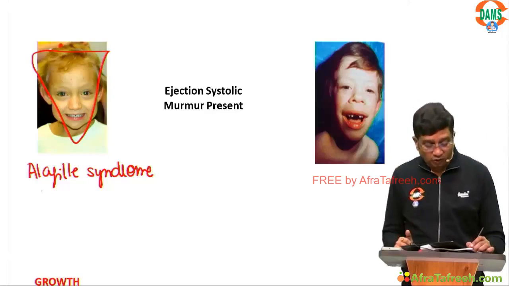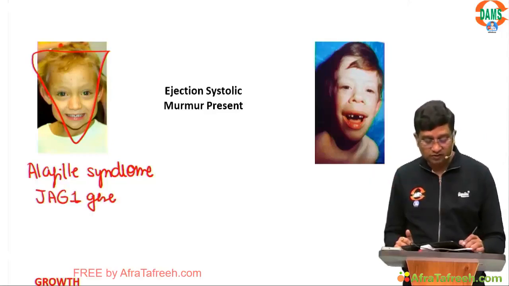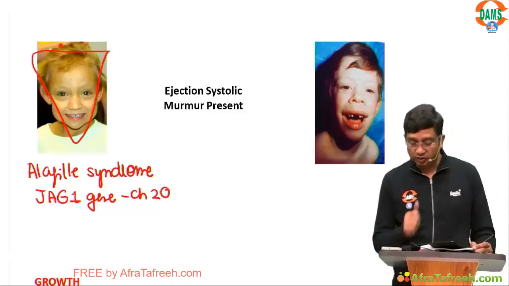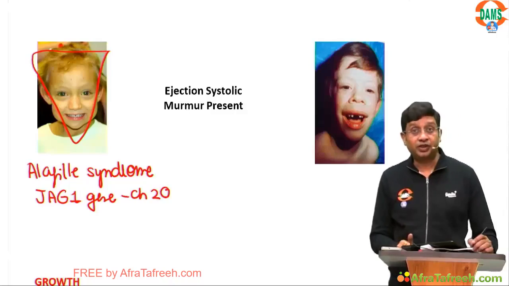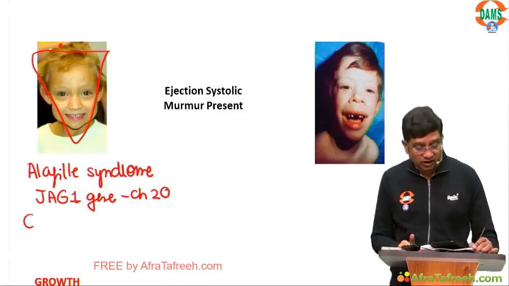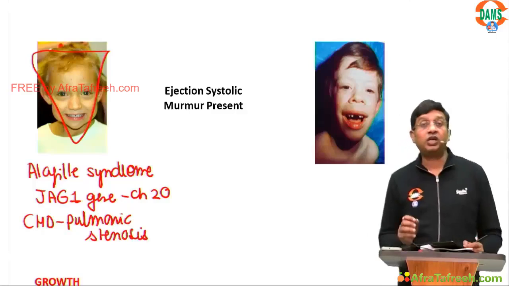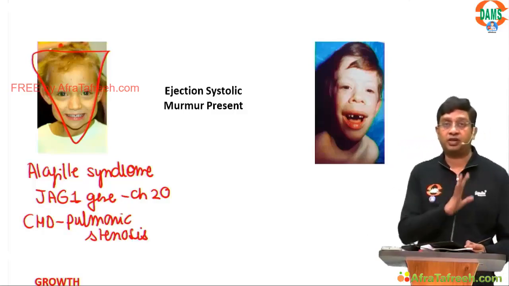There is involvement of the JAG1 gene on chromosome number 20. The congenital heart disease is pulmonic stenosis, and this pulmonic stenosis gives you an ejection systolic murmur.